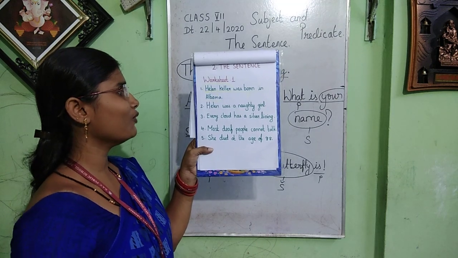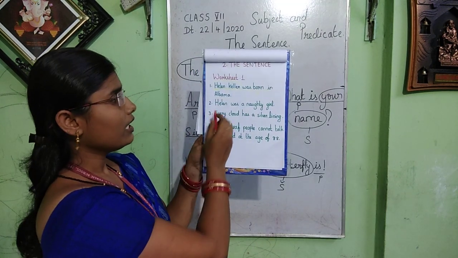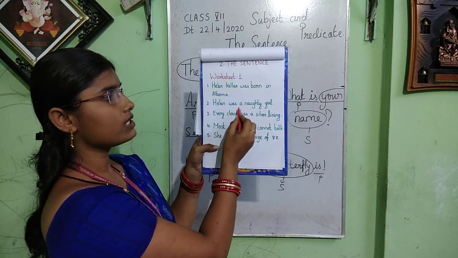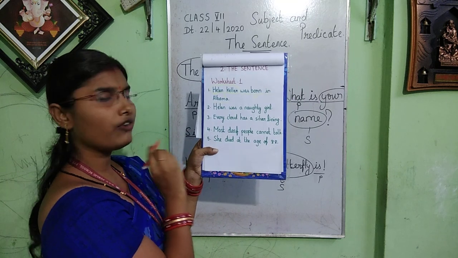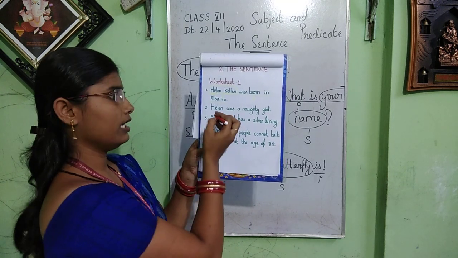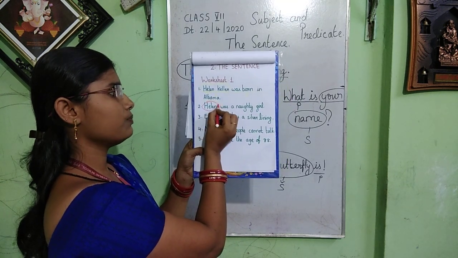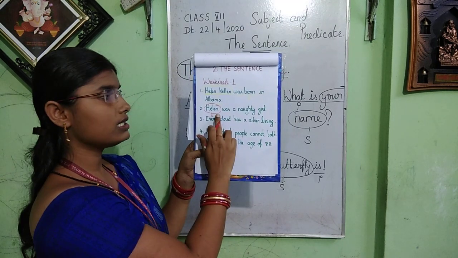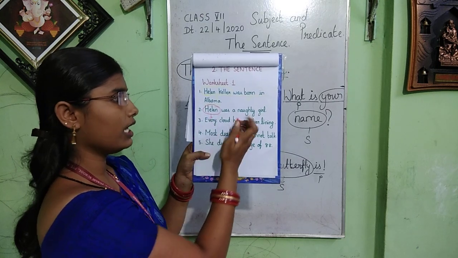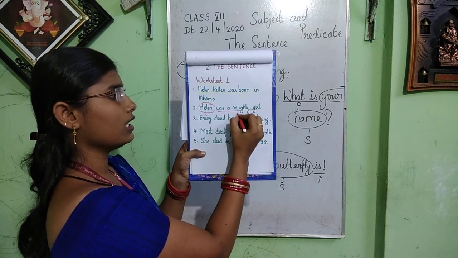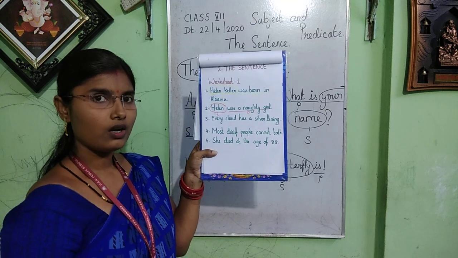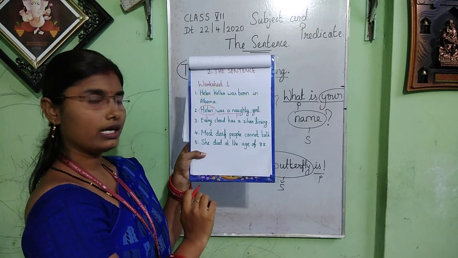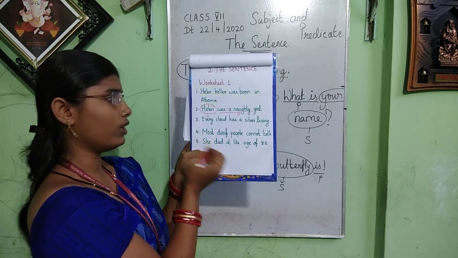Now let us move on to the second one. Helen was a naughty girl. Now identify which one is the subject here. Yes, this one is the subject. We are talking about Helen. So Helen is the subject and "was a naughty girl" is the predicate. Hope you are understanding. Now let us come to the third one.